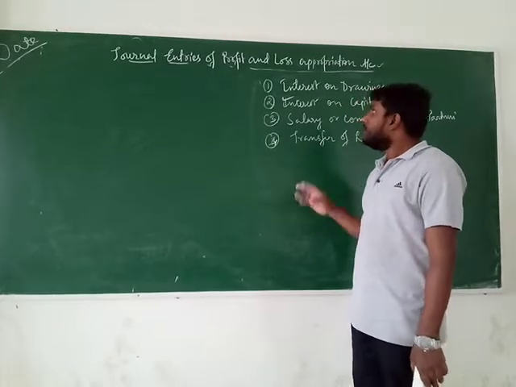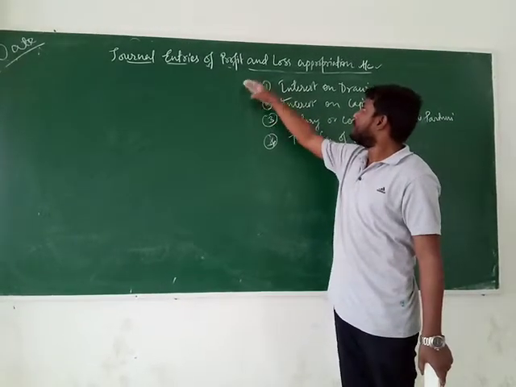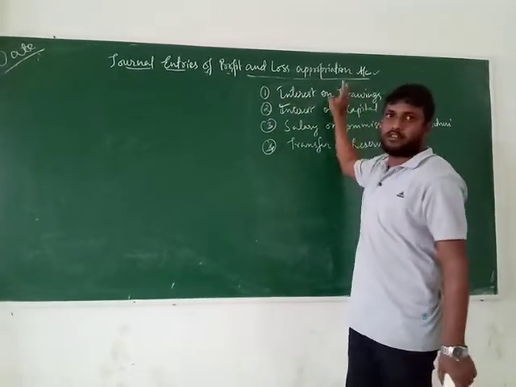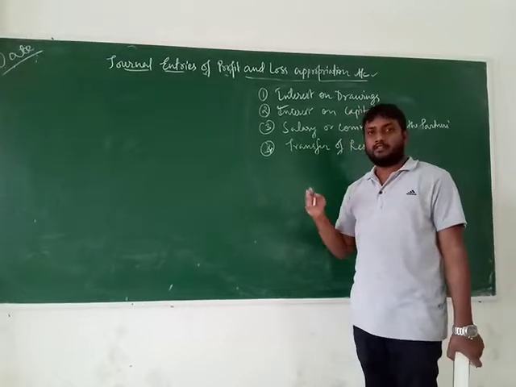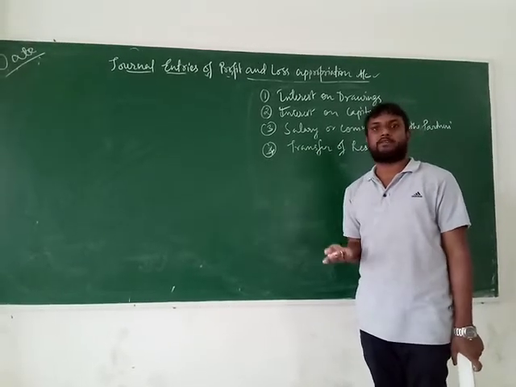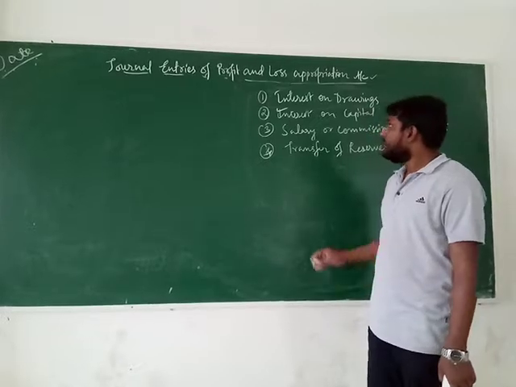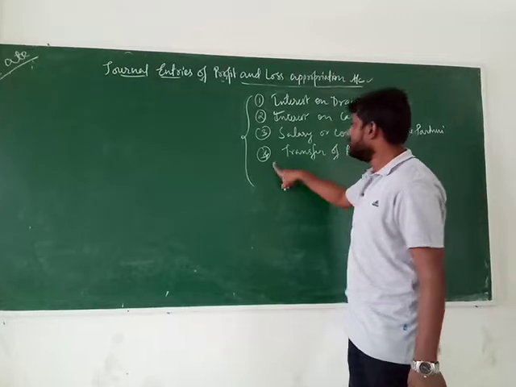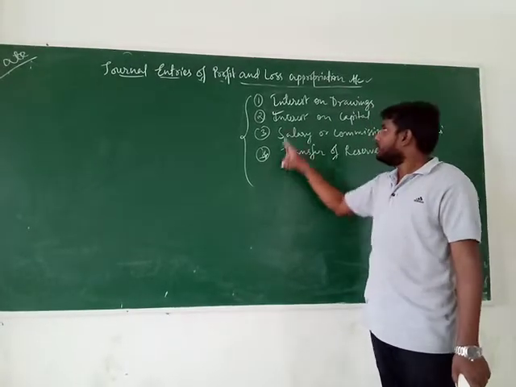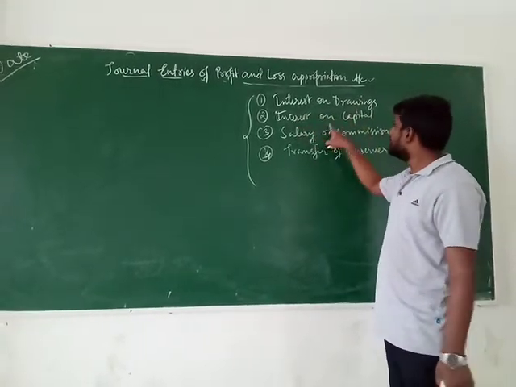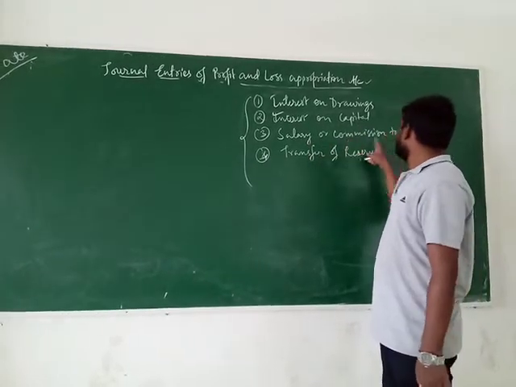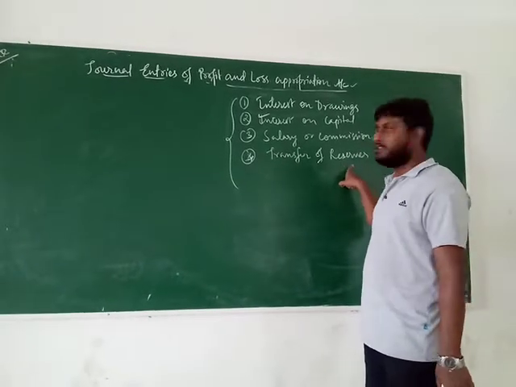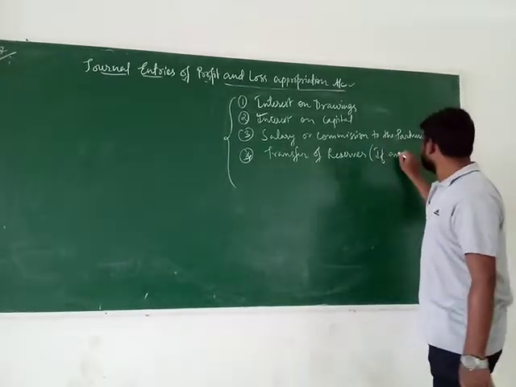Clear? Now at the beginning of today's class we will discuss only the profit and loss appropriation account, because both are different accounts. In my next class, we will discuss the partner's capital or current account. Clear? Under the head of profit and loss appropriation account, these terms are normally considered: interest on drawings, interest on capital, salary or commission to the partners, transfer of reserves, if any.